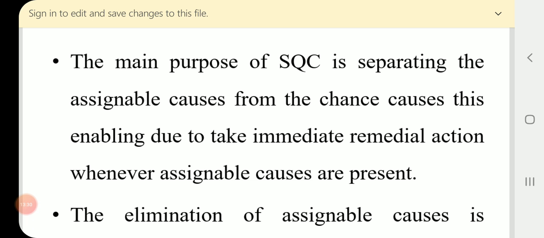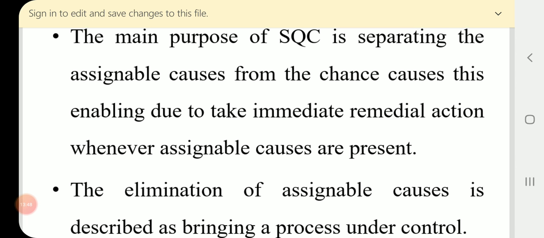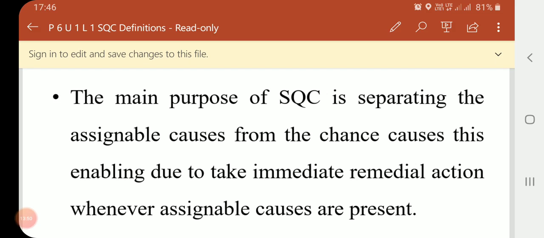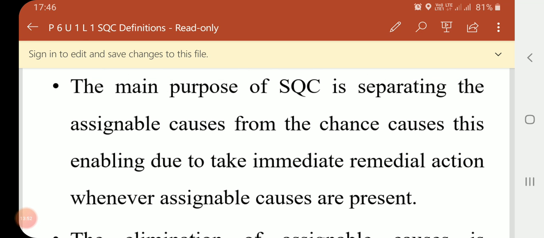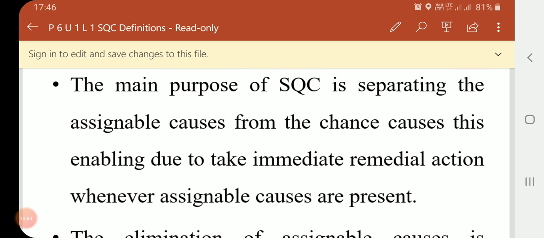The main purpose of statistical quality control is separating the assignable causes from the chance causes. This enables you to take immediate remedial action whenever assignable causes are present. This point depends on two definitions: assignable causes and chance causes.